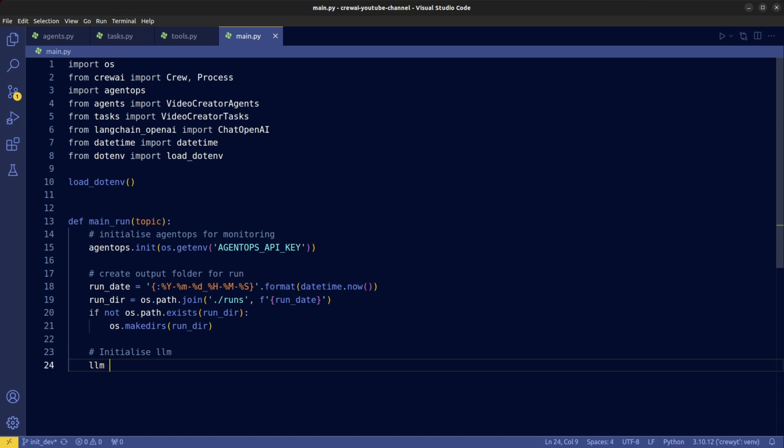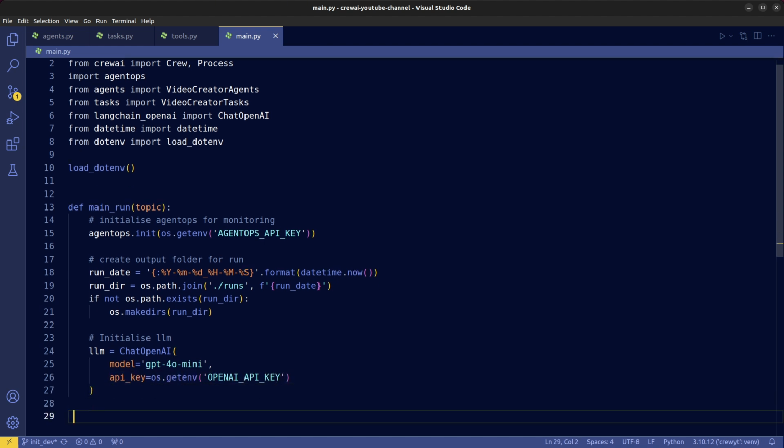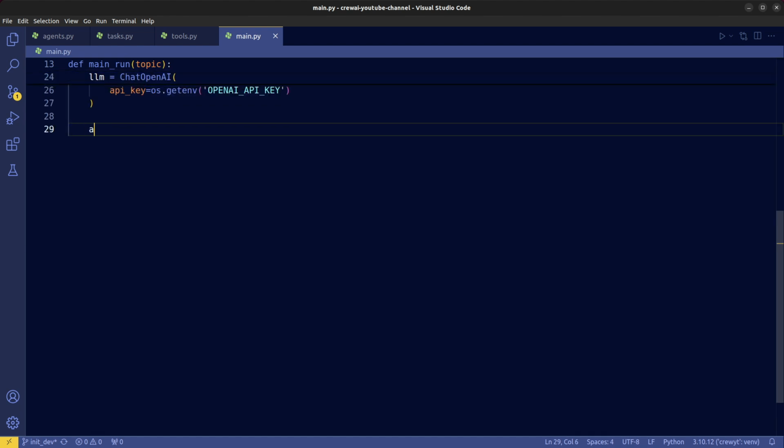Now let's initialize our LLM. In this project, we're using GPT-4o Mini to generate responses, and we provide the OpenAI API key here. Next up, define all the agents that we previously established. Provide the agent class with the selected topic and the GPT-4o Mini LLM.